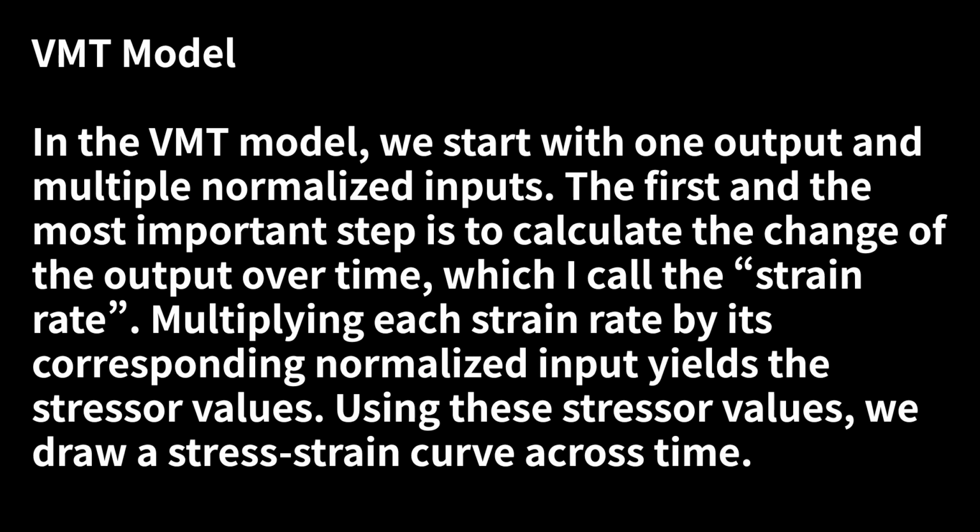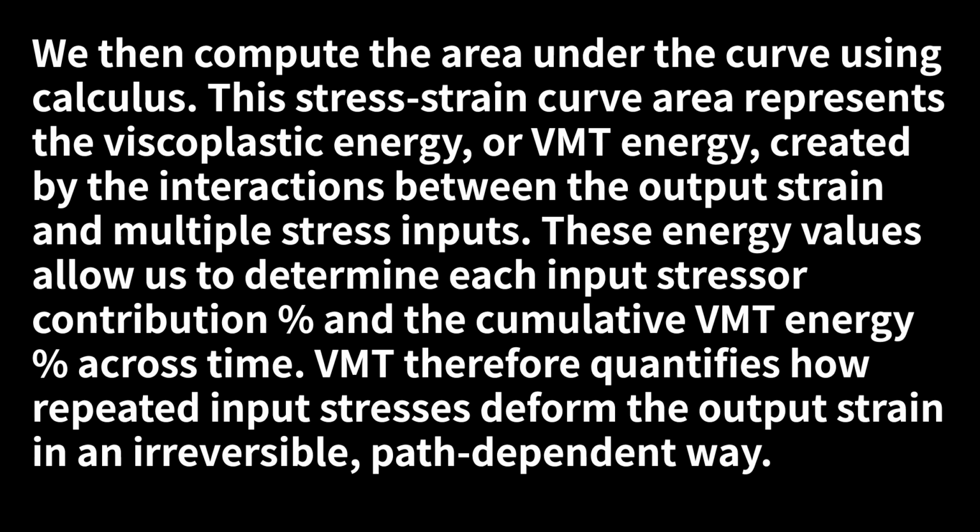VMT model. In the VMT model, we start with one output and multiple normalized inputs. The first and the most important step is to calculate the change of the output over time, which I call the strain rate. Multiplying each strain rate by its corresponding normalized input yields the stressor values. Using these stressor values, we draw a stress-strain curve across time. We then compute the area under the curve using calculus.